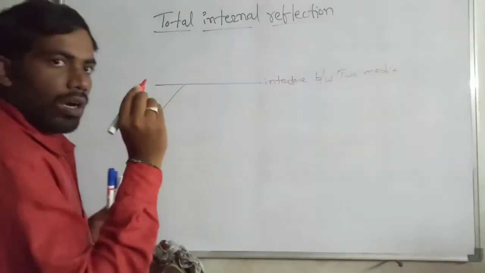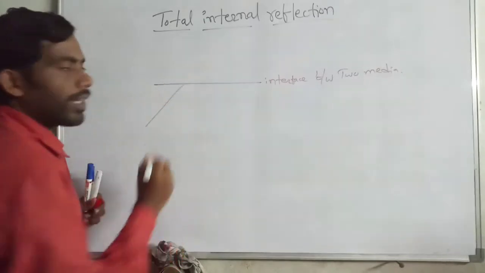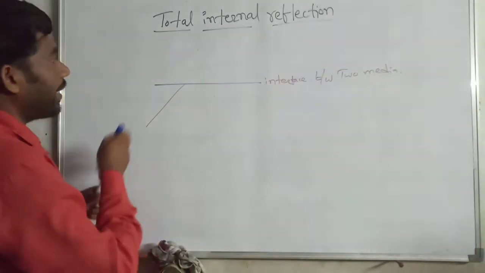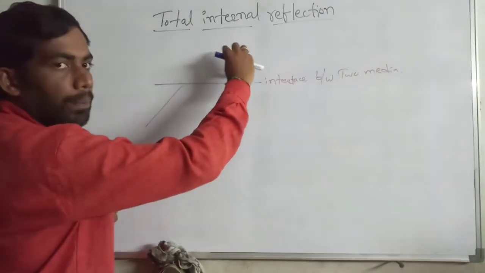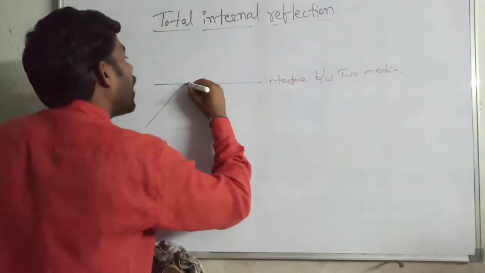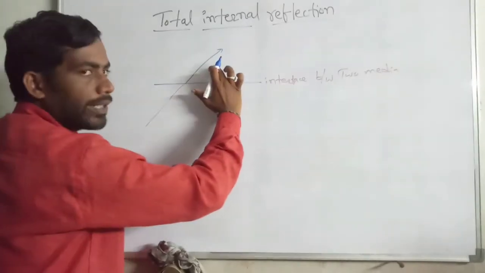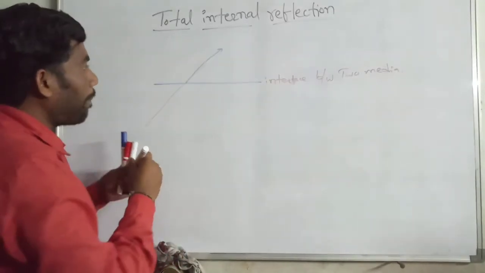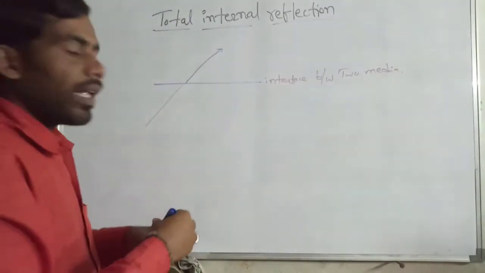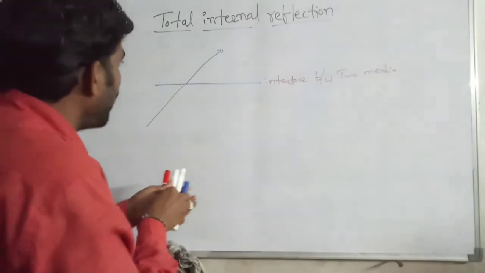Okay, if a light ray is incident on this interface, some of the light ray is refracted or transmitted to the other medium. It is partially transmitted or refracted to the other medium, and some of the light is reflected or comes back to the same medium.